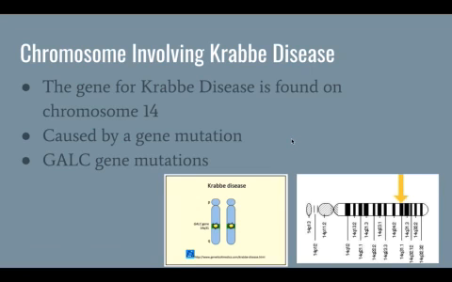The chromosome that is involved with Krabbe disease is chromosome 14. This disorder is caused by a gene mutation. The type of gene mutation is referred to as GALC gene mutation.